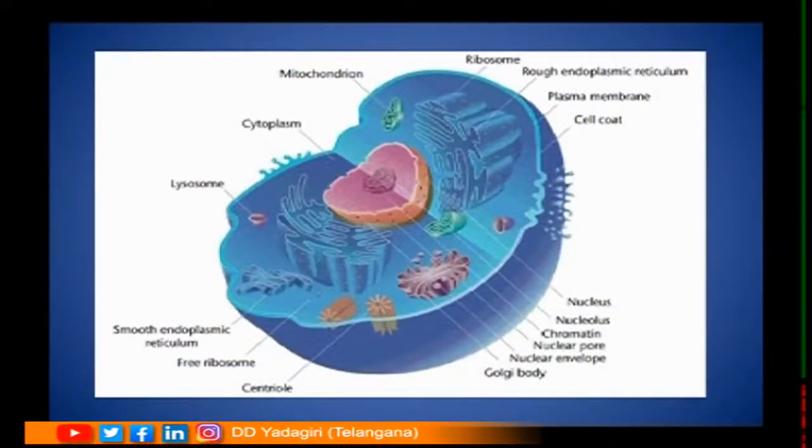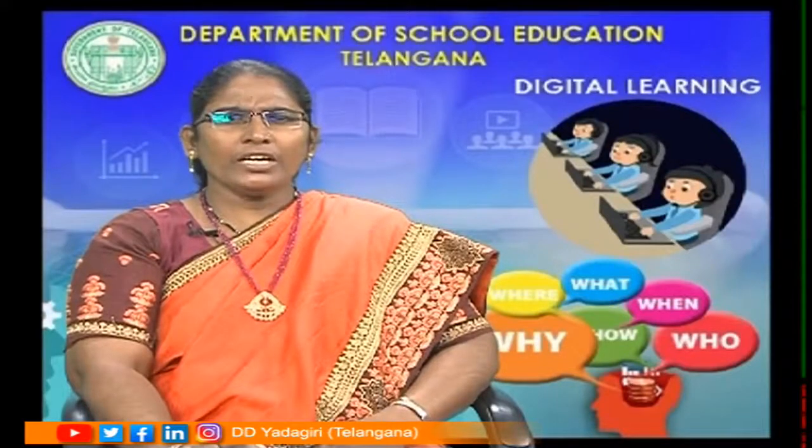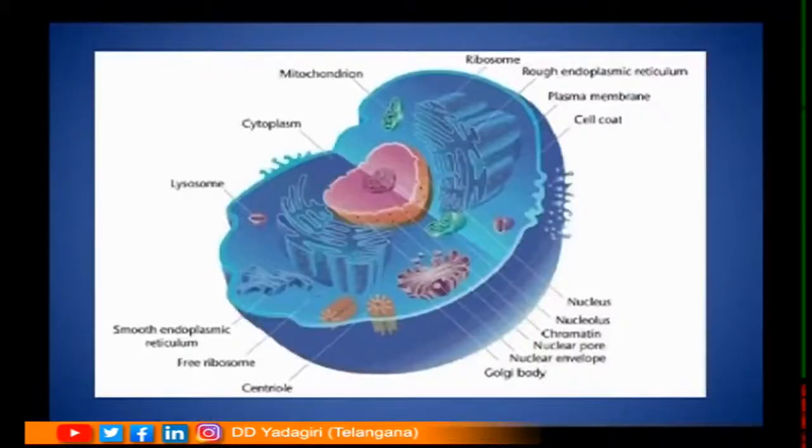Students, let us recall what all we have learned. Here you can see very clearly a thick wall is present around the cell which is called as cell wall. Inside the cell wall you can see a liquid. What do you call the liquid? It is a cytoplasm. And at the center of the cell you see a round structure.